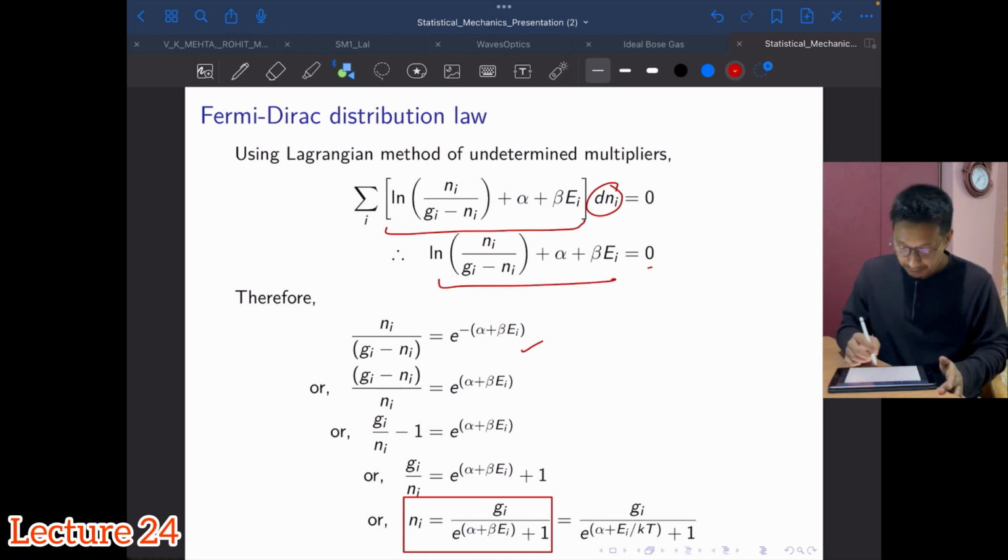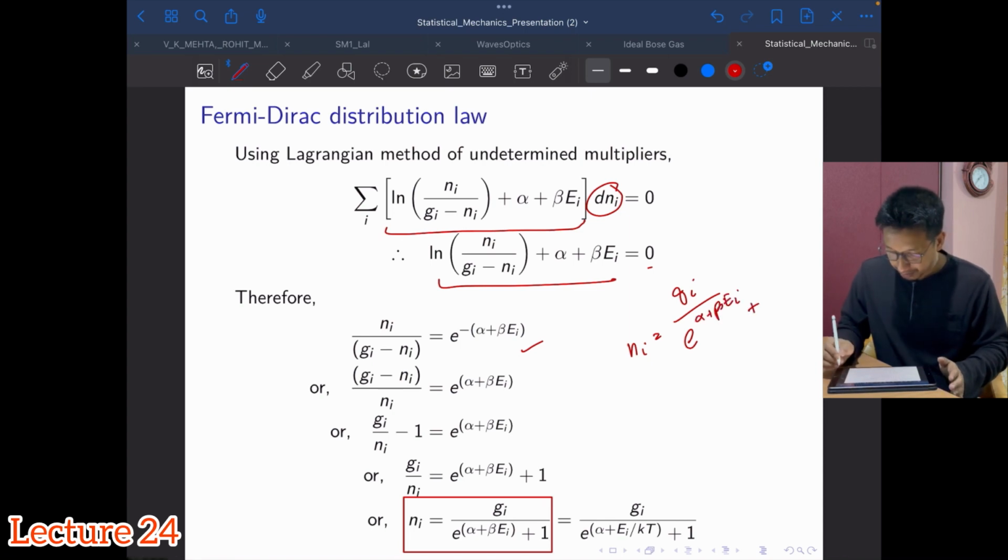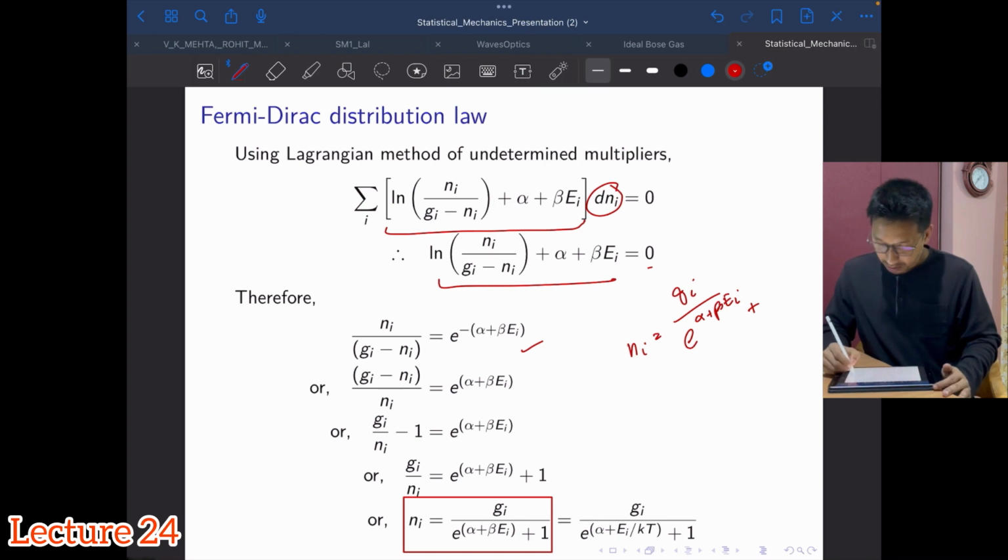Okay, so ni equals gi by e to the power alpha plus beta ei plus eta. If I simply call this some eta, then eta is 0 for MB, meaning the Maxwell-Boltzmann statistics, -1 for Bose-Einstein statistics, and +1 for FD statistics or Fermi-Dirac statistics.